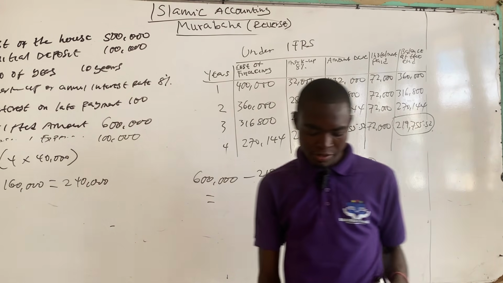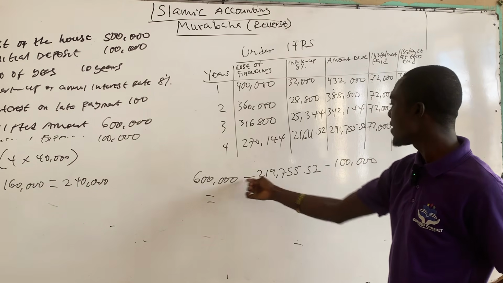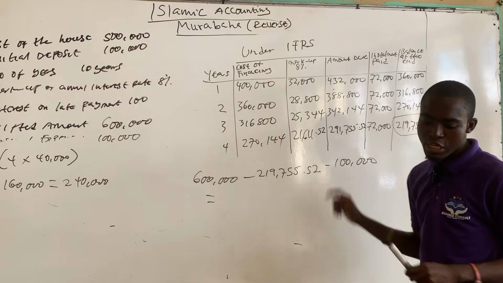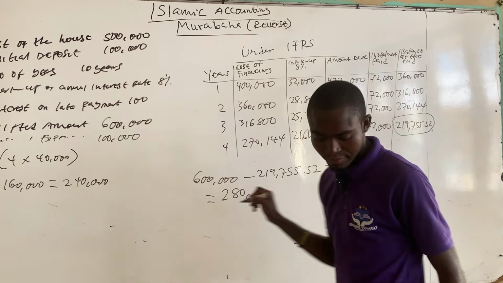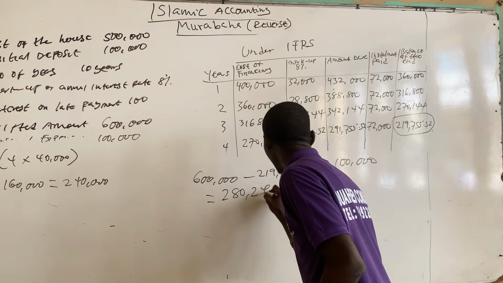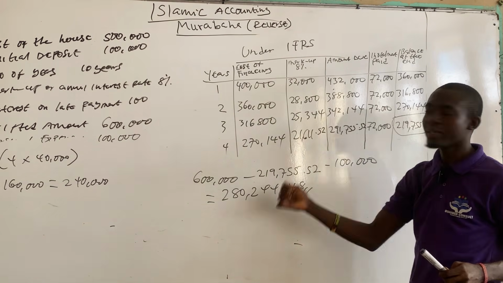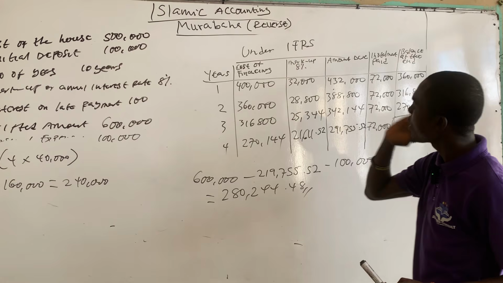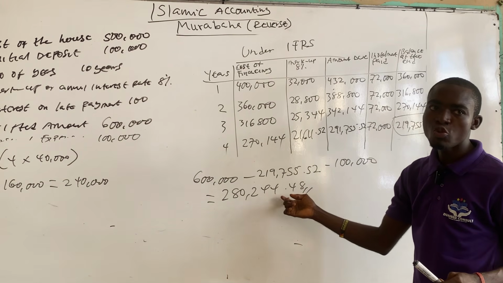The difference between 600,000 and this amount will give you a total figure of 280,244.48. So under International Financial Reporting Standards, this is the amount of charity that Imam Ghazali will be giving out.